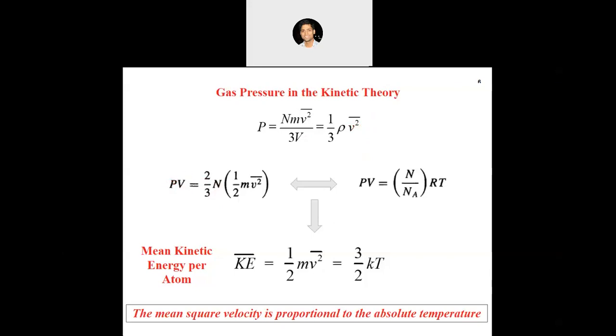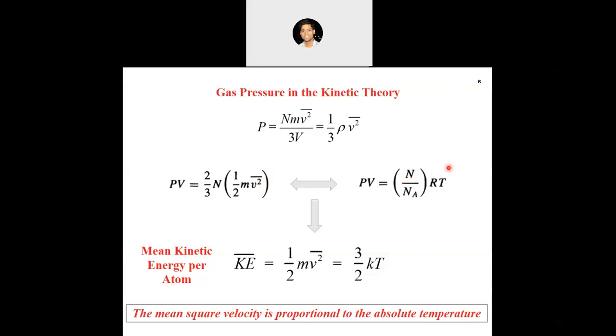Now if we compare what we have got, we can write the first part of the equation like this also: pv is equal to 2 by 3 n, we simply multiply and divide by 2, and then we can write 2 by 3 n into half m v square bar. And if we compare this with the ideal gas law, which is pv is equal to n by Na into RT, where n by Na is used because we are considering molecules and need to convert them into moles. If we compare these two, this half m v square bar is actually the kinetic energy, and that comes out to be 3 by 2 kT.